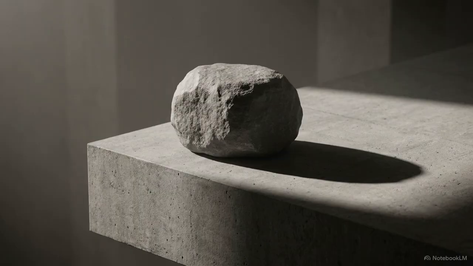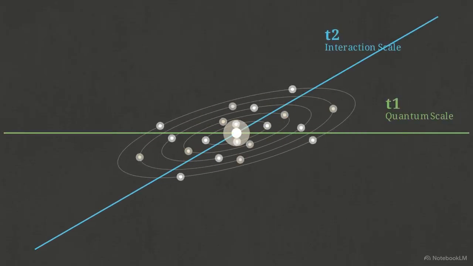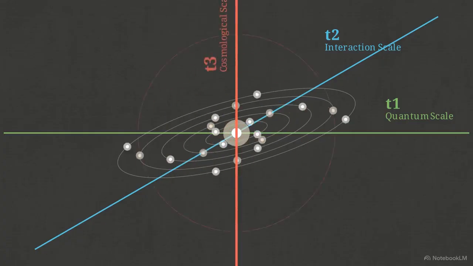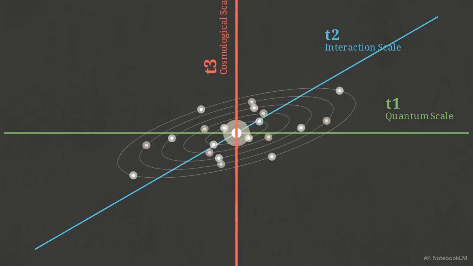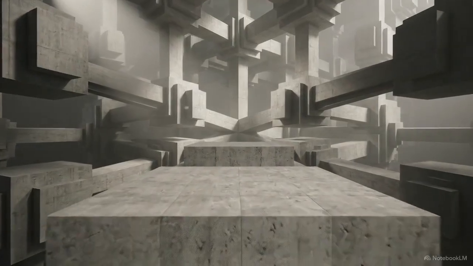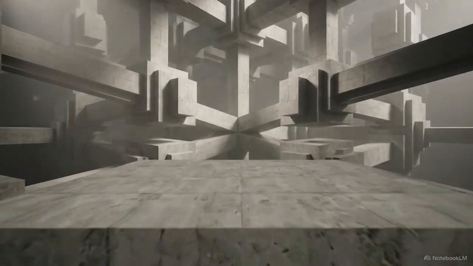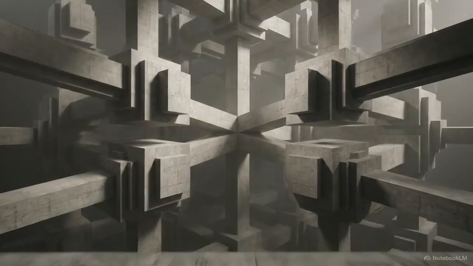What we perceive as matter isn't a static object, but the sensation of these synchronized temporal loops maintaining their structure across the T1 and T2 axes. Then we scale up to the 3rd dimension, the T3 axis. This governs the cosmological scale, dictating macroscopic phenomena like the propagation of gravitational waves and the evolution of dark energy. Weaving together the quantum, the interaction, and the cosmological scales creates the complete 3-dimensional geometric fabric of the universe.